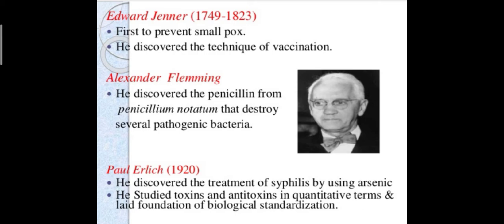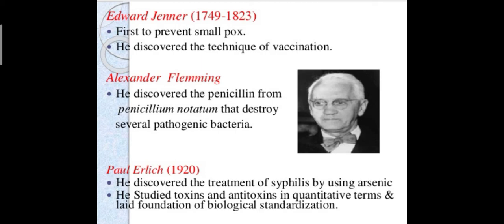And Edward Jenner, first to prevent smallpox, discovered the technique of vaccination. And Alexander Fleming discovered penicillin, as you know very well, from the Penicillium notatum fungus, which destroys several pathogenic bacteria.